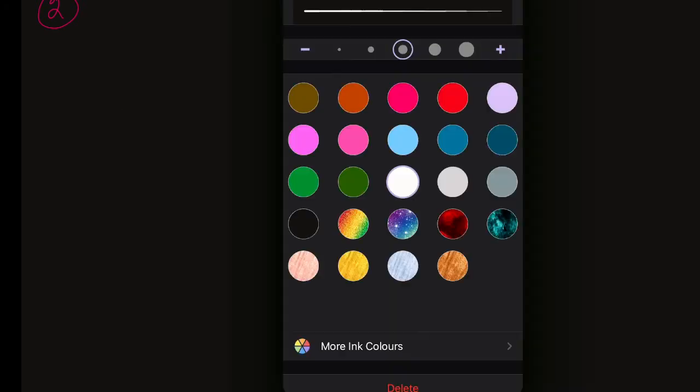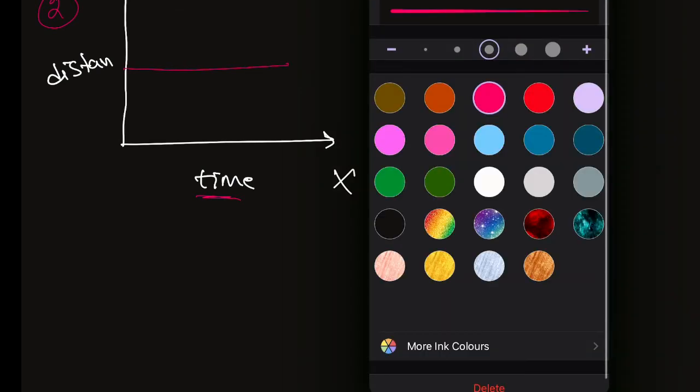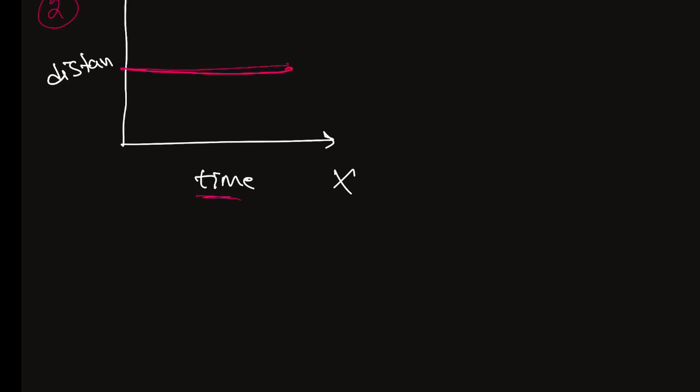Second question. See here, the question means we have an xy axis. Here we take time, here we take distance. According to the question, they said the graph is parallel to the time axis. This is the graph.